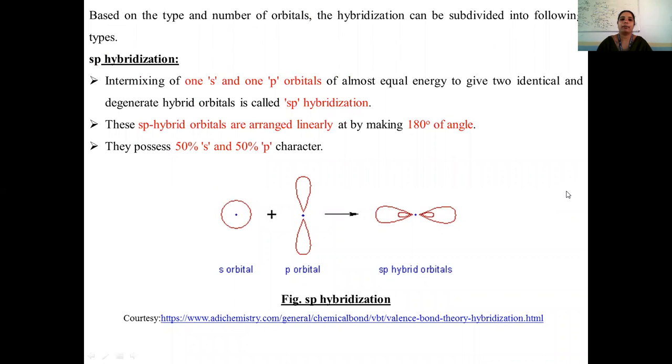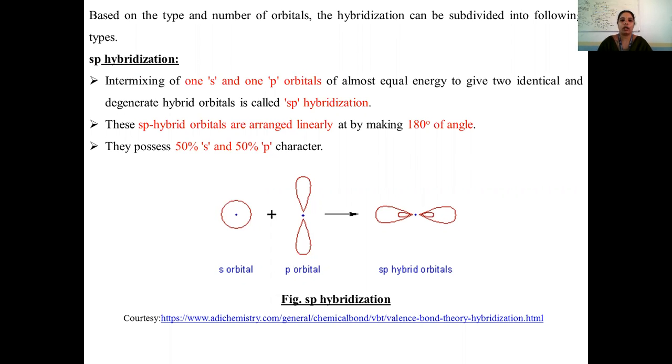Based on the type and number of orbitals involved, hybridization can be further divided into the following. Based on which orbitals are involved in the hybridization process, we get the type of hybridization.